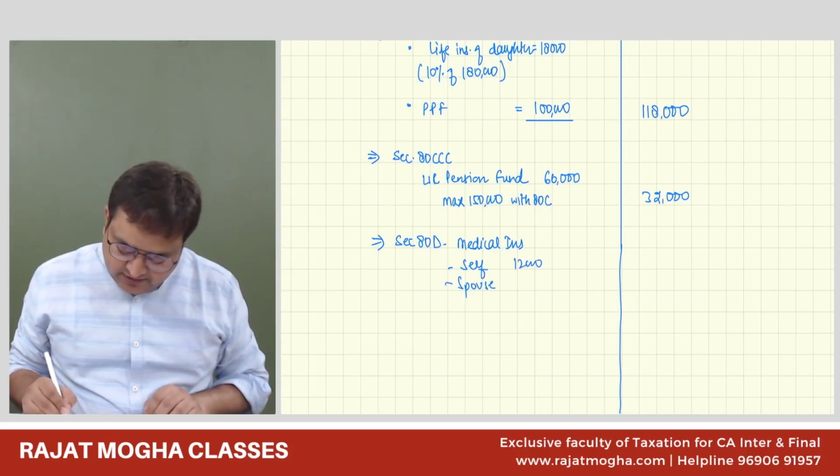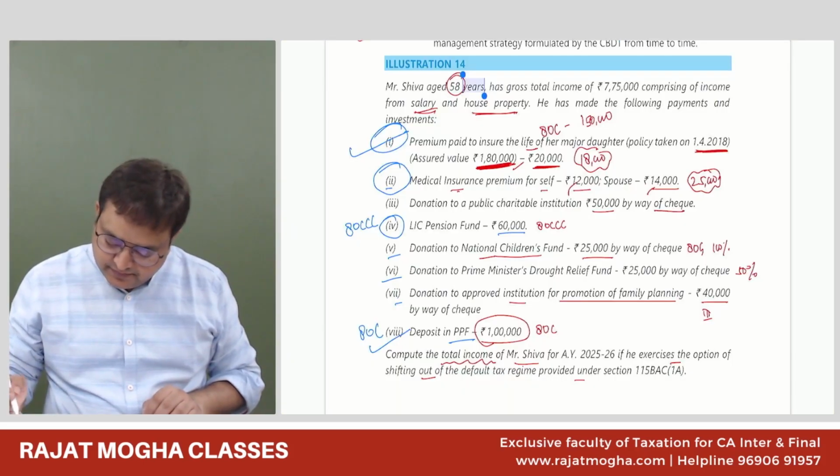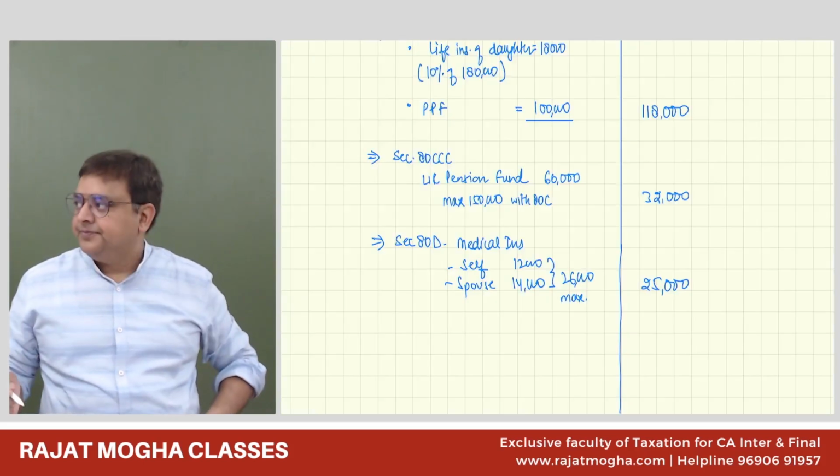It was 12,000 and 14,000, total 26,000. But the maximum we can go is 25,000. Correct?